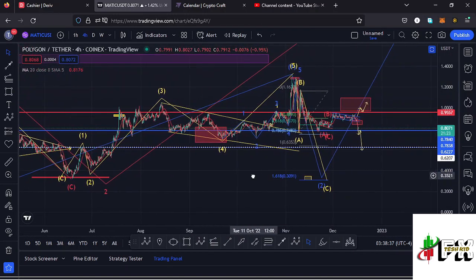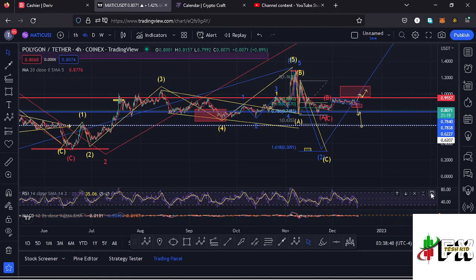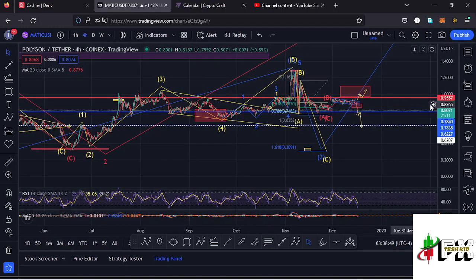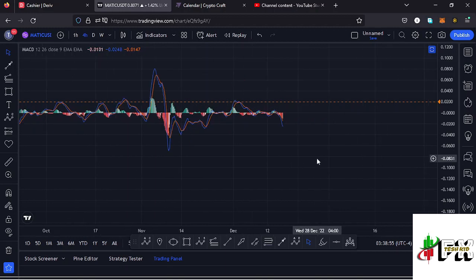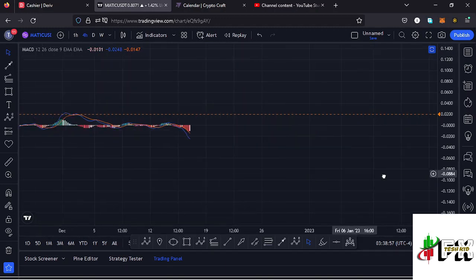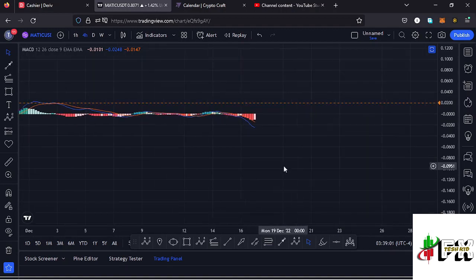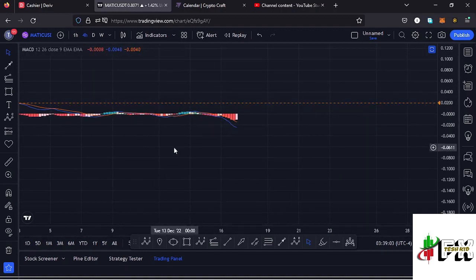Also taking a look at the indicators to see what movements will be supported here on the RSI. On the RSI we are trading at around the 25 mark, meaning we have massive room for us to support any movements to the lower side, and also any movements to the lower side for now it cannot be supported before because we have managed to get into the oversold region. Also taking a look at the MACD, here on the MACD we have printed a bearish cross, and that would mean no prices are coming our way. So let's be patient and see how that plays out, and I'll keep you updated.